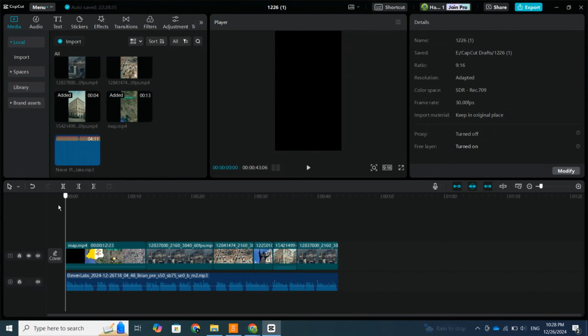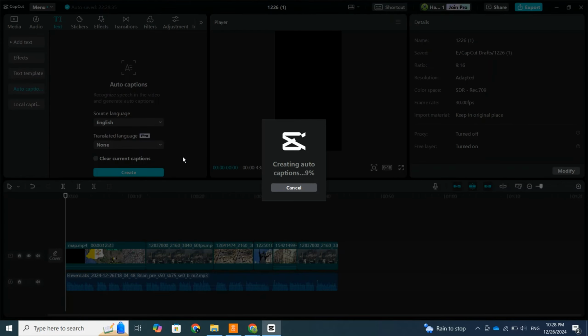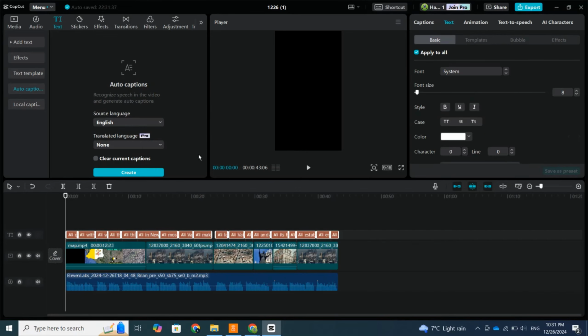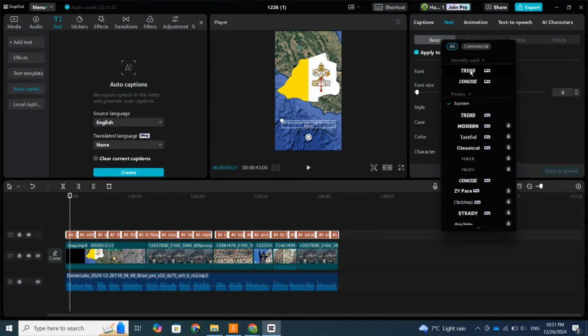Next, it's time to add captions. Go to the text section and use the Auto Caption feature to generate captions for the video. You can customize the caption style, font, and color to match your preferences.